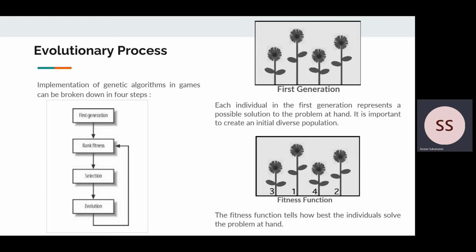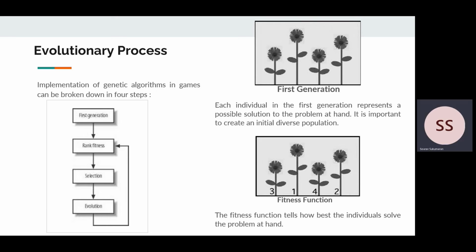Implementation of genetic algorithms in games can be broken down in 4 steps. Creating the first generation, ranking the individuals of the population based on their fitness, selecting the fittest individuals, then evolving amongst them. So in coming to the first generation, each individual in the first generation represents a possible solution to the problem at hand.